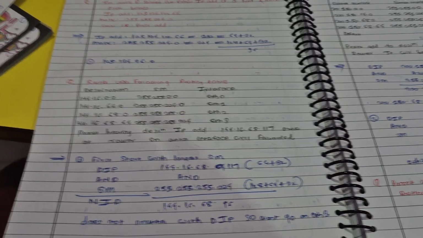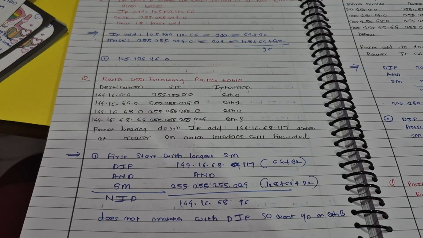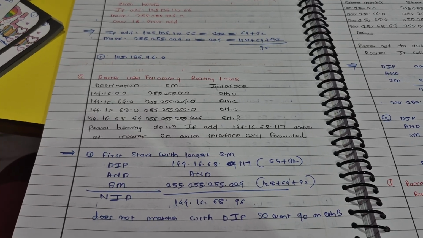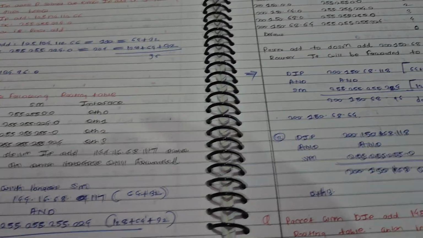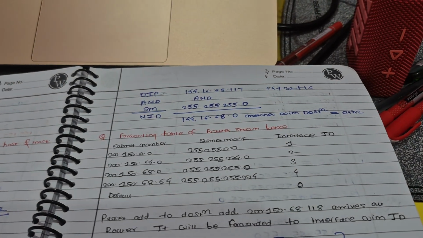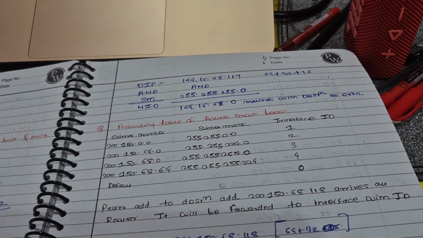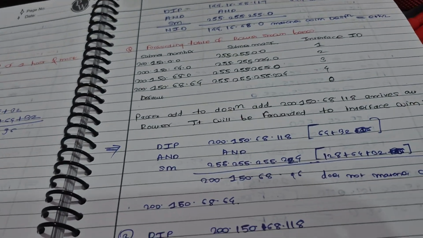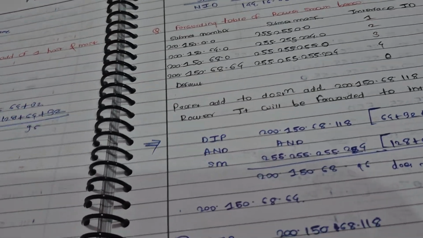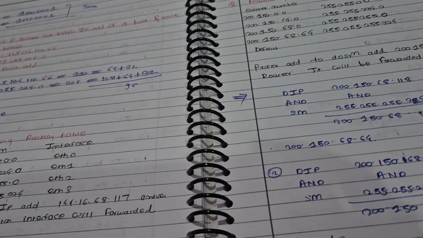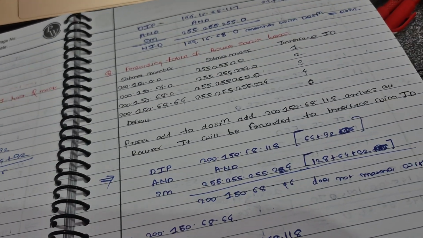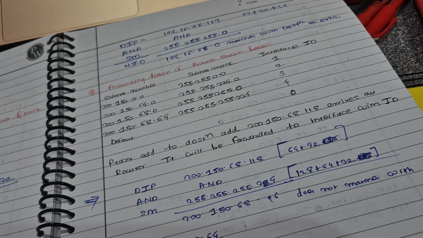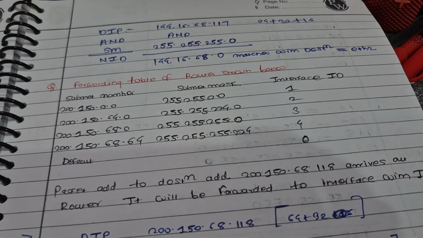If it matches, then on that interface we send the packet, but if not, then we go ahead and check the further options. But it's very easy. You just need to do bitwise AND and you don't have to convert the different octet completely into binary. Just take the common part and check the matching destination IP where we can send on the interface. So that's the answer.